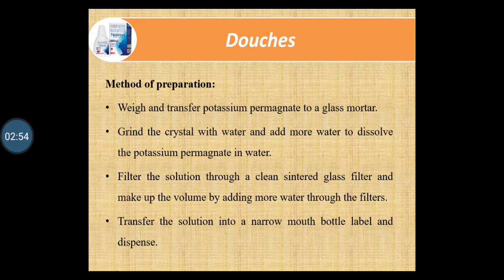Because potassium permanganate is not easily solubilized in water, filter the solution through a clean sintered glass filter and make up the volume by adding more water through the filter. Transfer the solution into a narrow mouth bottle, label it and dispense. This is the simple method of preparation of douches.